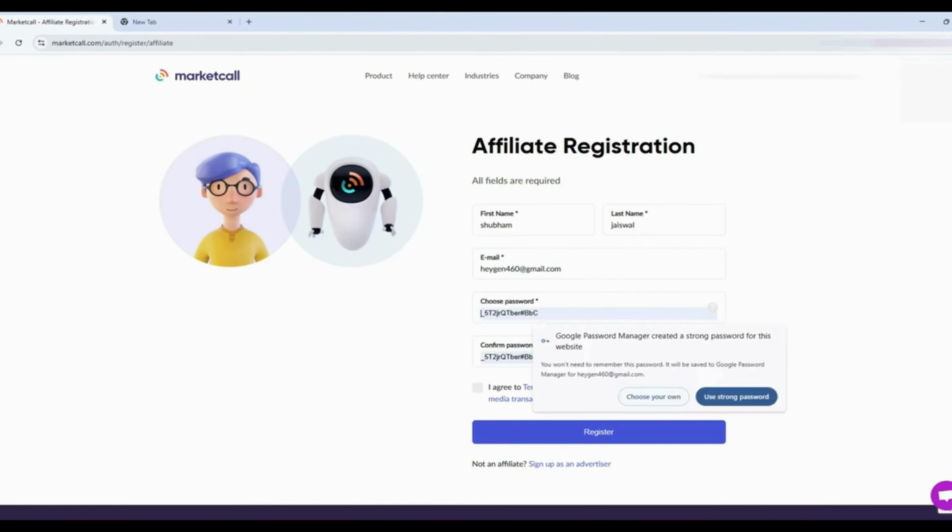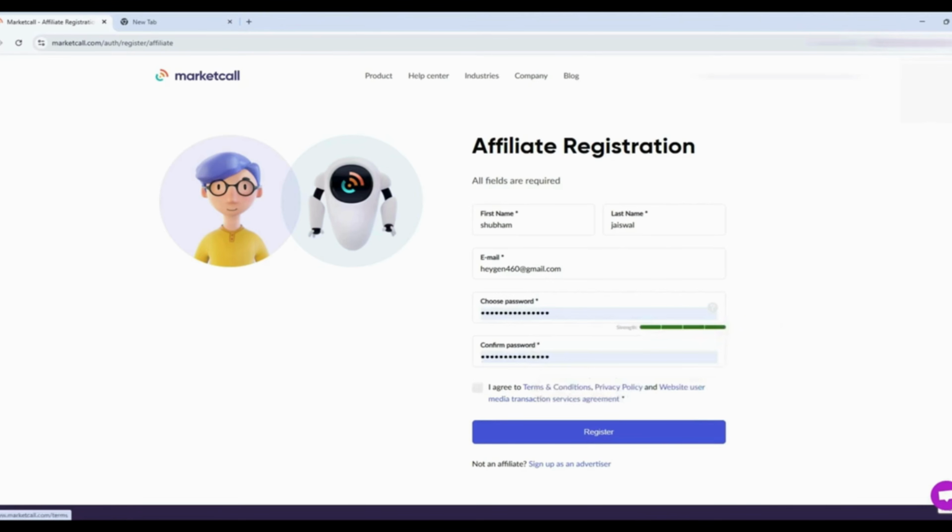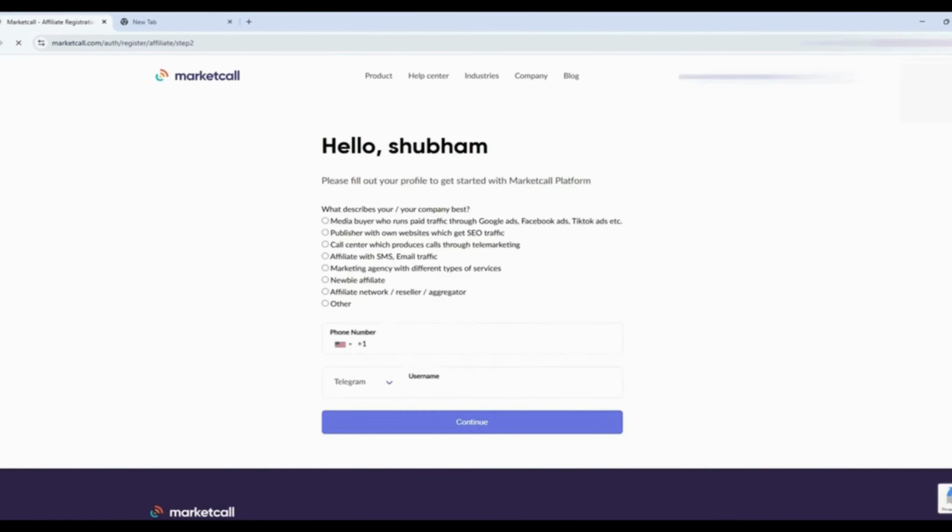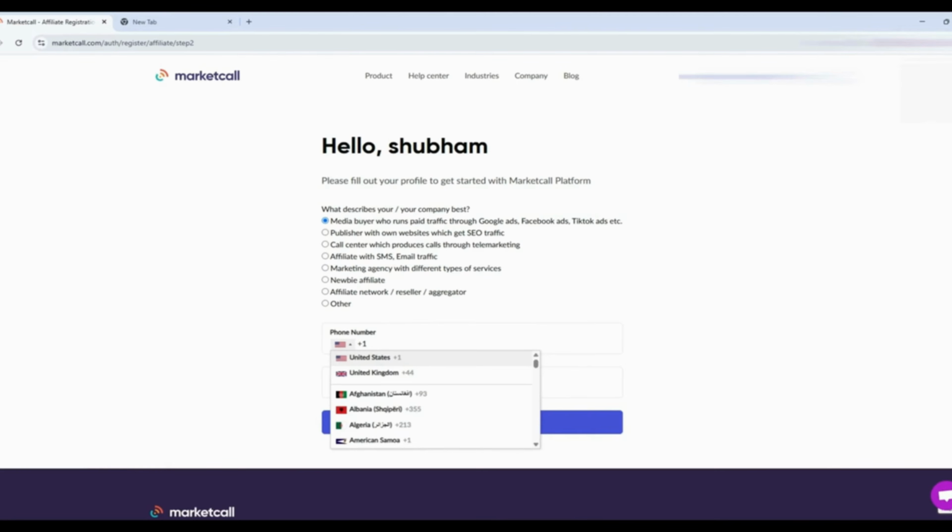Now, a strong password. I'm going to use this because I don't want to put my real password here. Now you need to put the country. This is India, because I am in India.